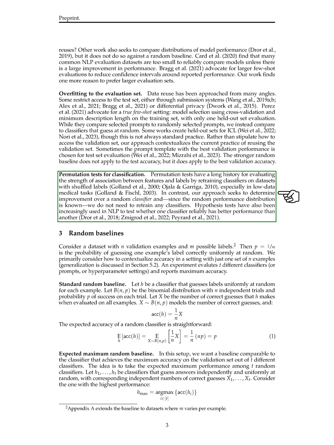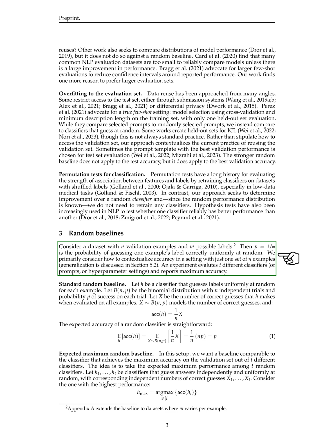Permutation tests have a history of evaluating the association between features and labels by retraining classifiers on datasets with shuffled labels, especially in low-data medical tasks. In contrast, our approach aims to determine improvement over a random classifier without the need to retrain any classifiers. Hypothesis tests are increasingly used in NLP to compare the performance of different classifiers. When considering a dataset with a certain number of validation examples and possible labels, we calculate the probability of guessing a label correctly at random.